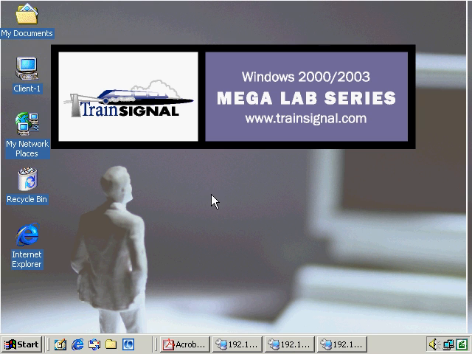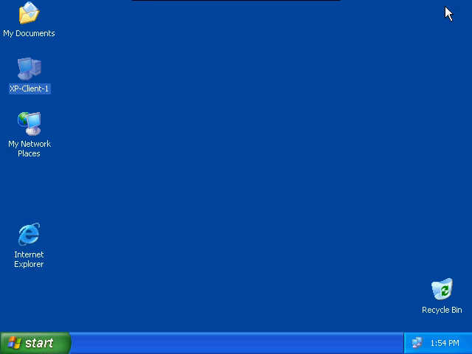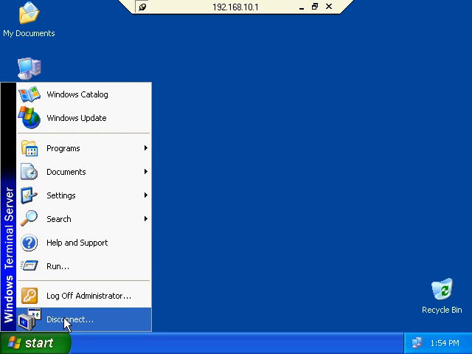Last thing we want to take a look at in this video is the difference between disconnecting and logging off a session. And you need to make sure that you really understand this. When I open up a terminal service session once again, so I've got my remote desktop client connected, let's see what we can do here. I've got my choices between disconnecting or logging off. Most people have no clue what the difference is. But when you disconnect, it makes a real big difference because you're leaving your session open.